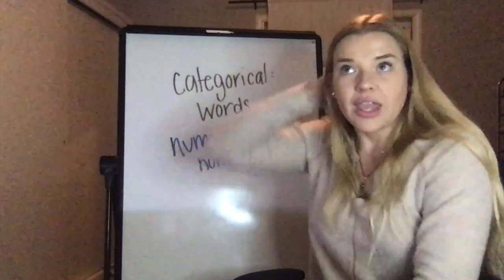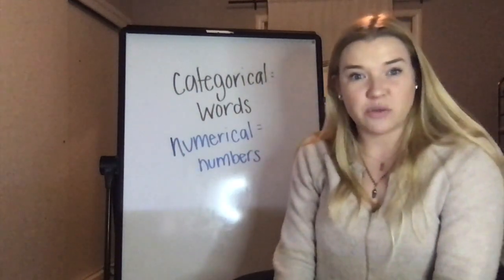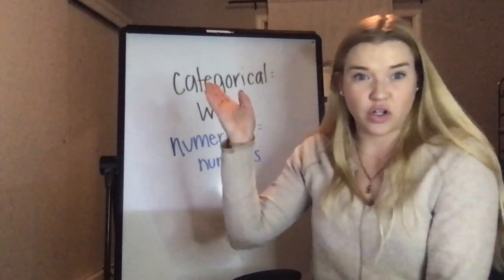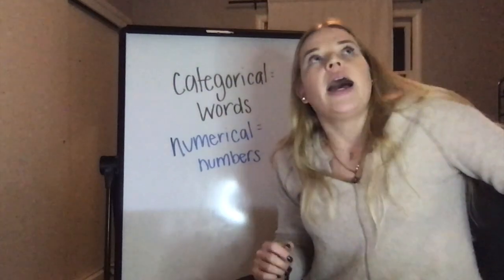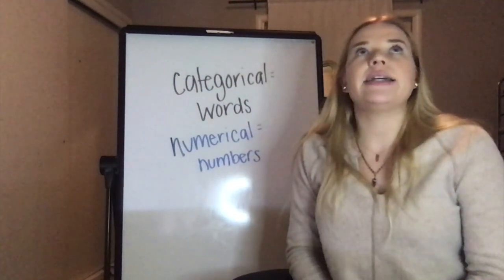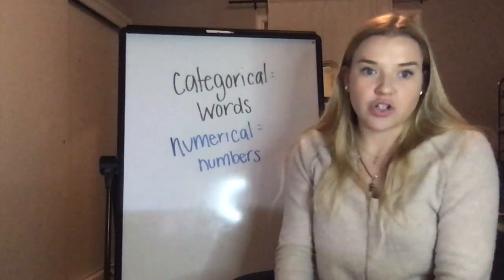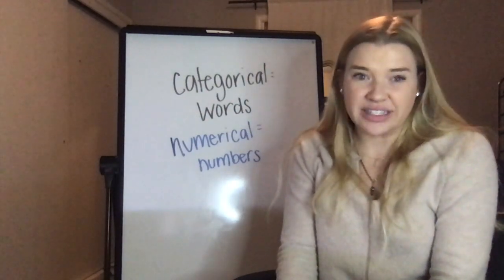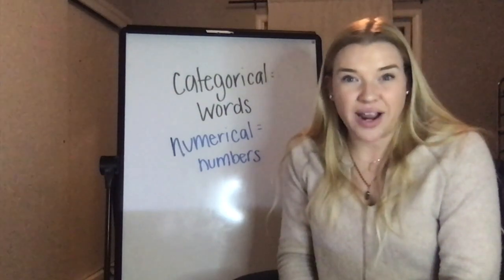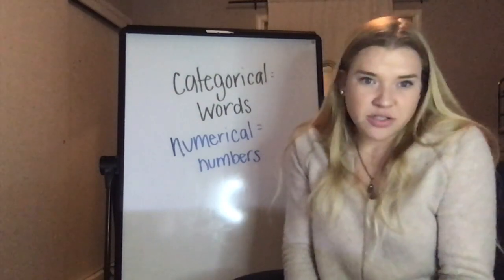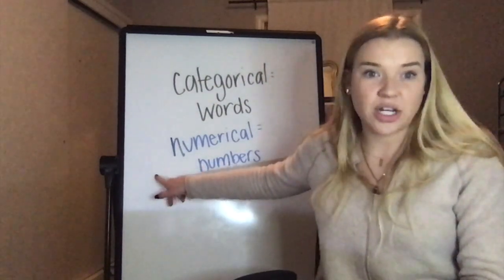So I want to think about different examples of statistical questions and whether their answers would be numerical or categorical, or whether the question would be numerical or categorical. So if I said, what is the average price of bread at a grocery store? If I'm asking you for price, you're going to tell me something like $3, $5, $6, however much it costs, right? All of those are numbers. Those are all numerical answers, which means that is a numerical question.